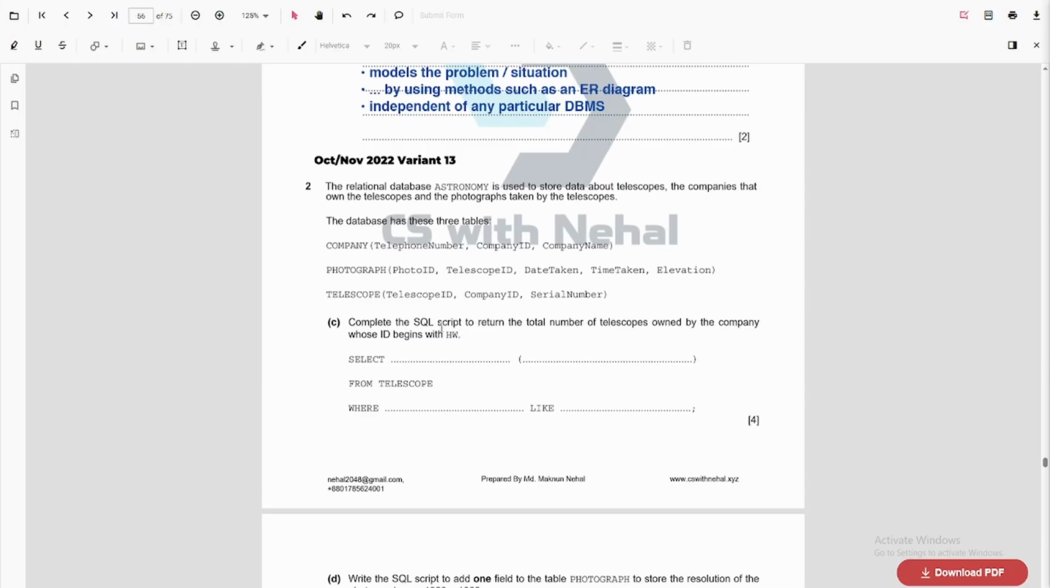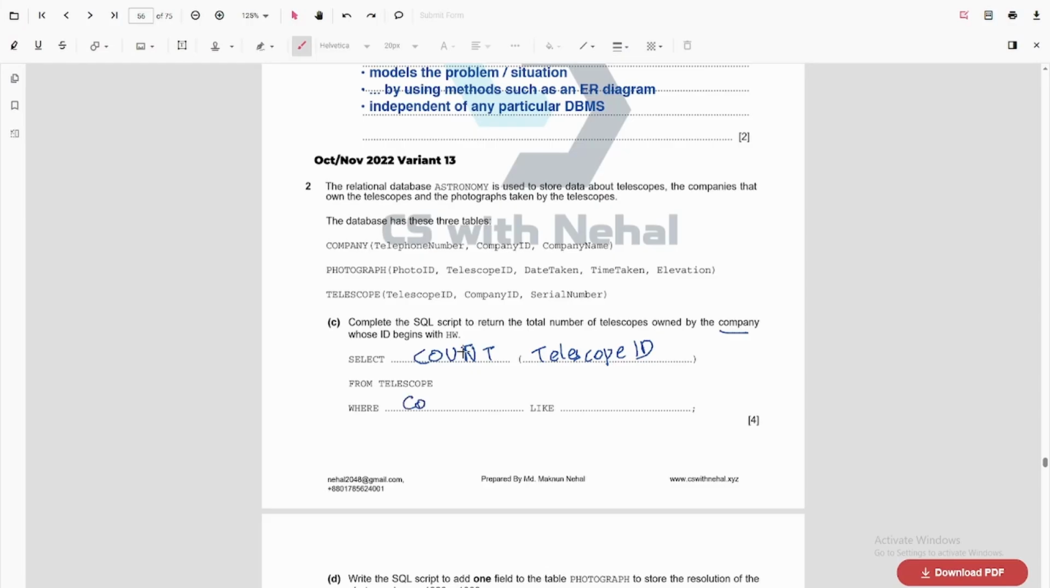Complete a SQL script to return the total number of telescopes owned by the company whose ID begins with HW. So the only difference is here we have a new statement which is LIKE. So at first we need to return the total number of telescopes. So we use COUNT of telescope ID, where I am checking the telescopes owned by the company whose ID starts with HW.